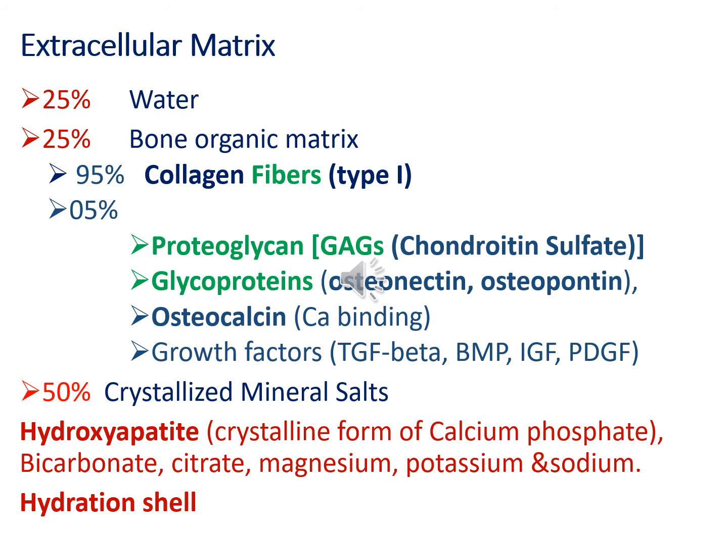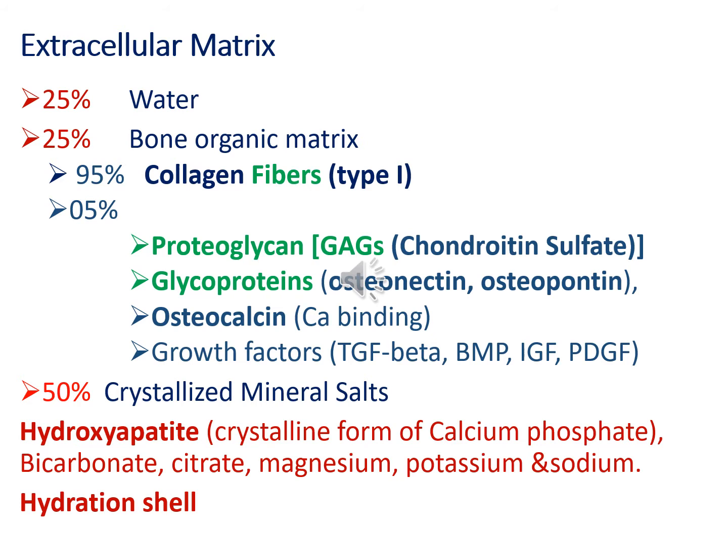The rest of the 50% mass is the organic material. It includes fibers, predominantly collagen type 1 fibers, and proteoglycans and glycoproteins are also present in the bone. The GAG that is predominant here is chondroitin sulfate. 95% of the organic matter is collagen fibers, predominantly collagen type 1. 5% is the ground substance, which includes proteoglycans and glycoproteins. The GAG here is chondroitin sulfate.